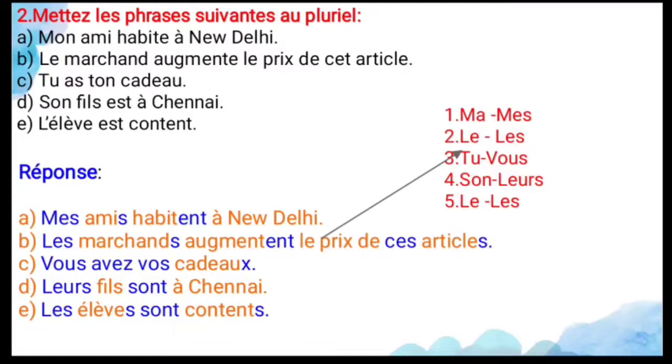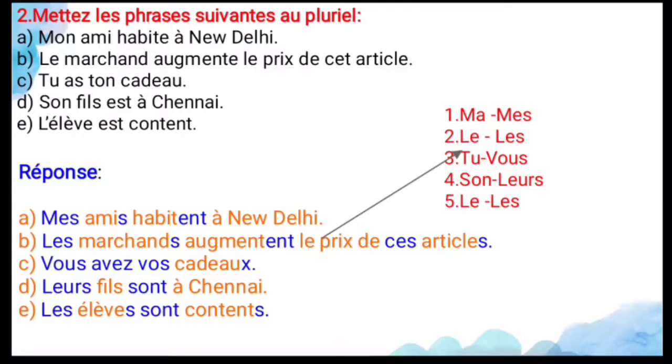And move to the second one. Mettez la phrase au pluriel. So here you have to change the sentence into the plural form. Let's see the exercise. The first one is Mon ami habite à New Delhi. So my friend lives in New Delhi.